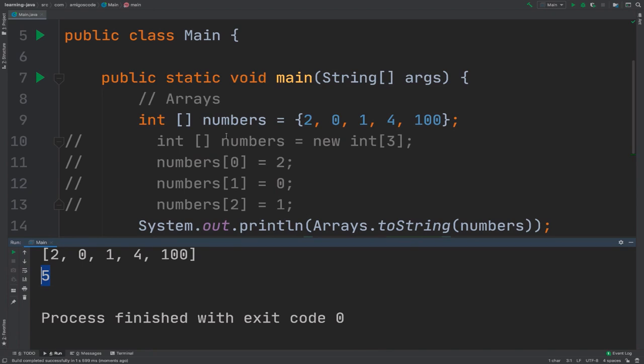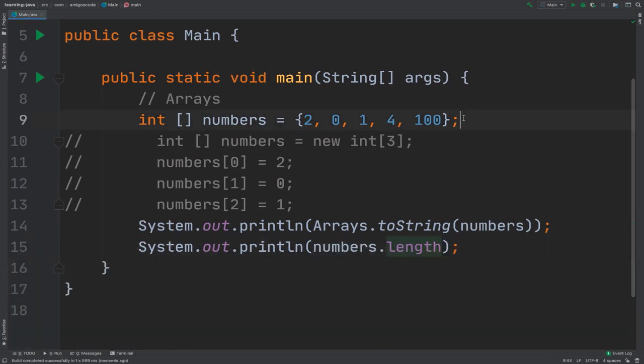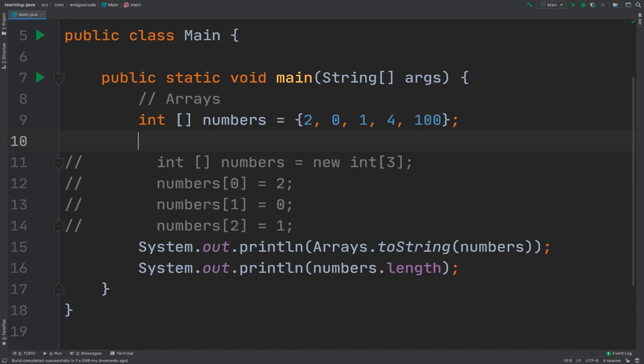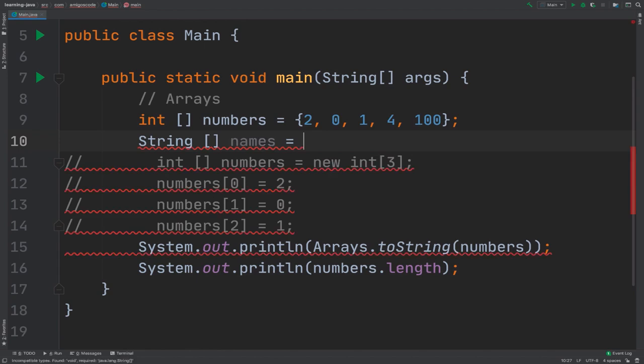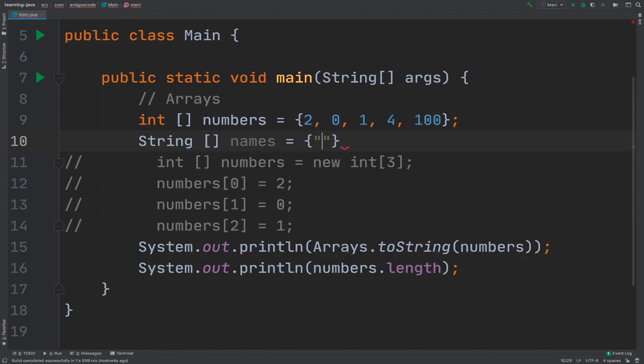Now obviously we have an array of numbers, but we could also have, for example, an array of strings. So String and then square brackets to denote an array, and then names equals, and then curly brackets. Here this has to be in double quotes because the data type of it is strings.